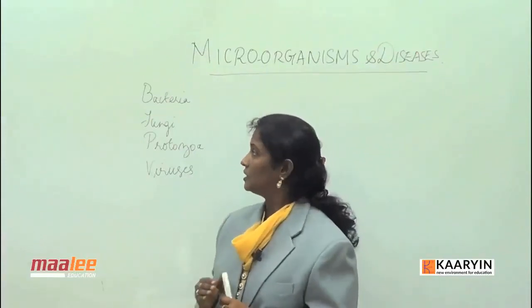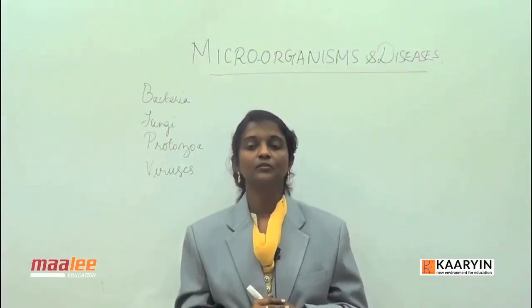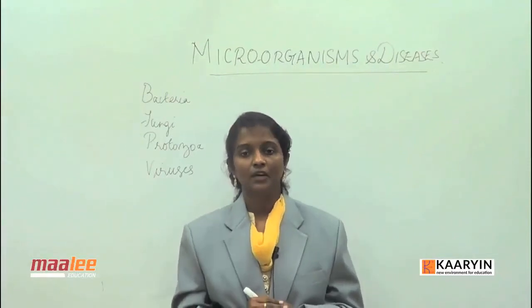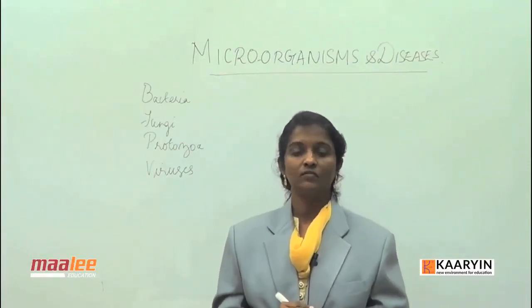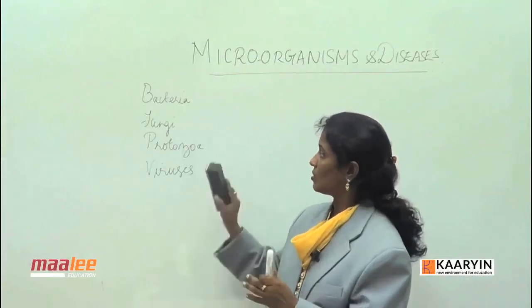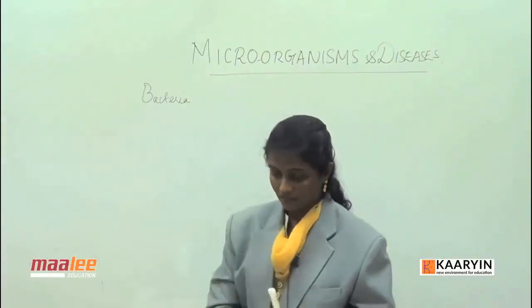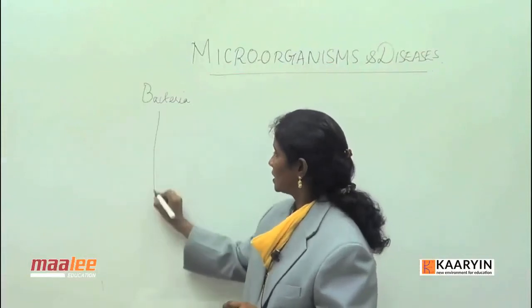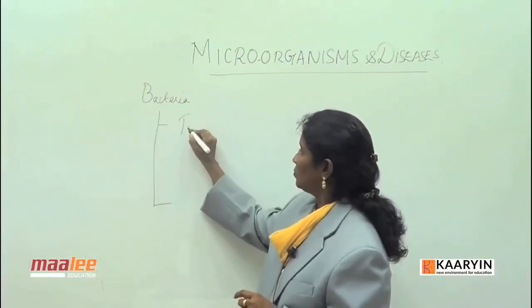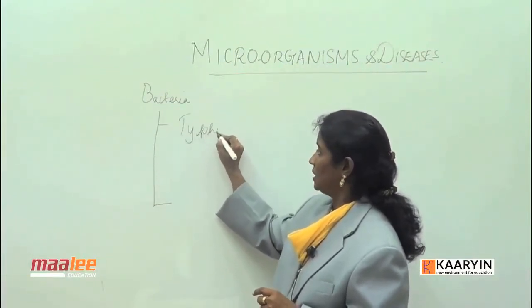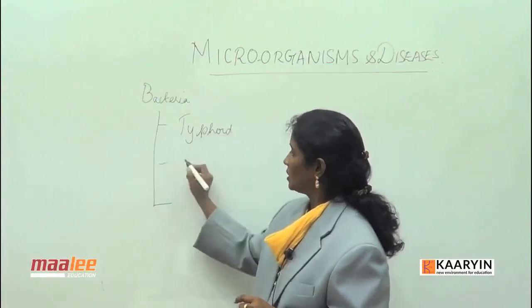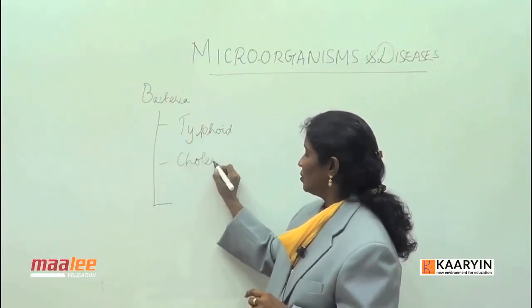So, with this introduction, let me talk about the various bacterial diseases, fungal diseases, protozoan diseases and viral diseases. When we talk about bacterial diseases, starting from typhoid, which is caused by Salmonella typhi, then cholera, Vibrio cholerae.